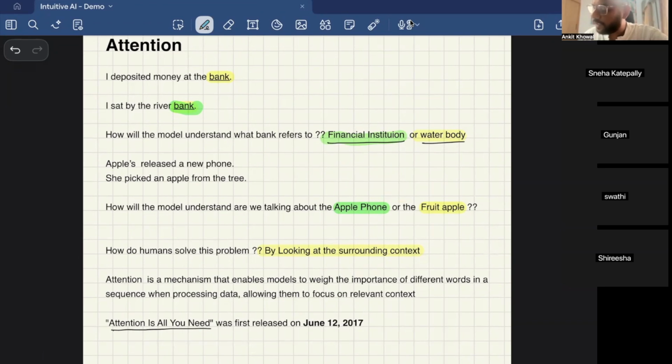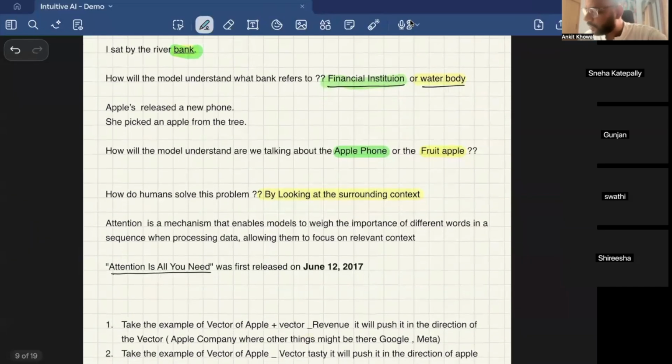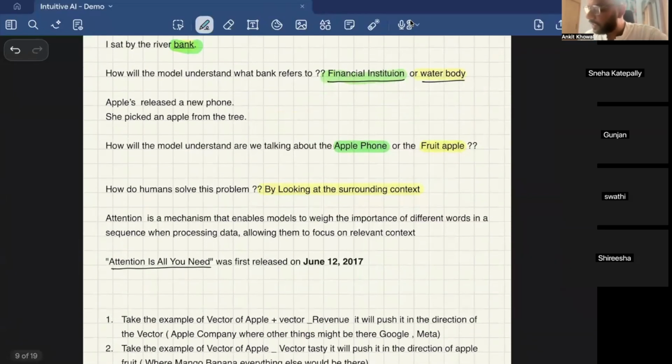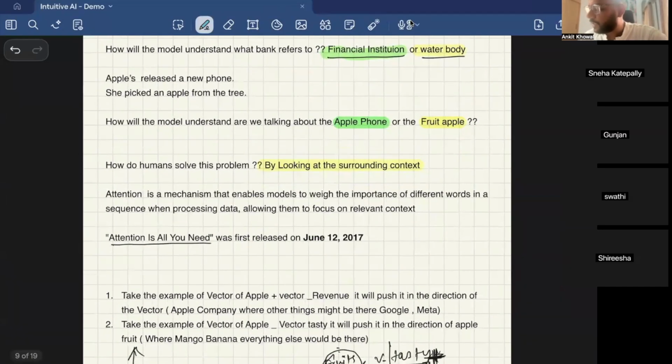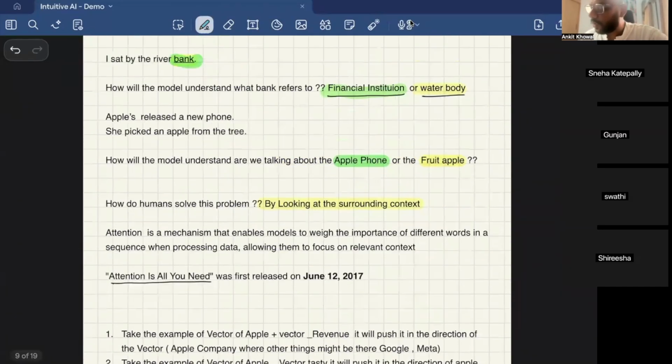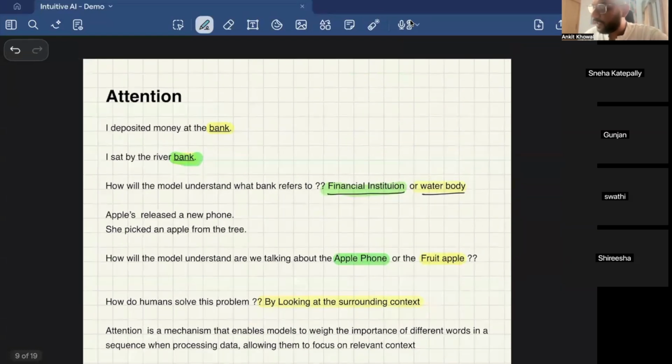If I take another example: Apple released a new phone. She picked an apple from the tree. The word apple is the same, but in the first sentence it means the Apple phone, and in the second it means the fruit apple. So how do we make the machine understand that they are two different concepts? That is what attention is: a mechanism that enables models to weigh the importance of different words in a sequence when processing data. Through the attention mechanism, the machine can identify which bank we are talking about here and which bank we are talking about there.